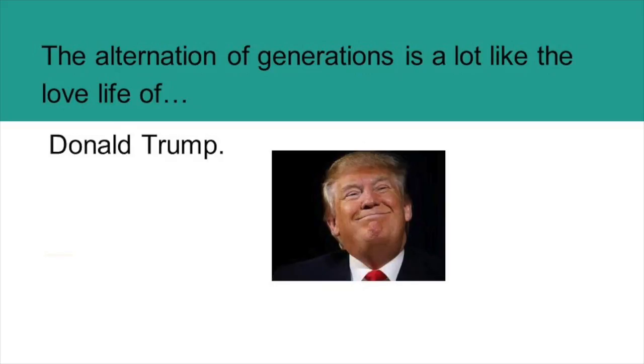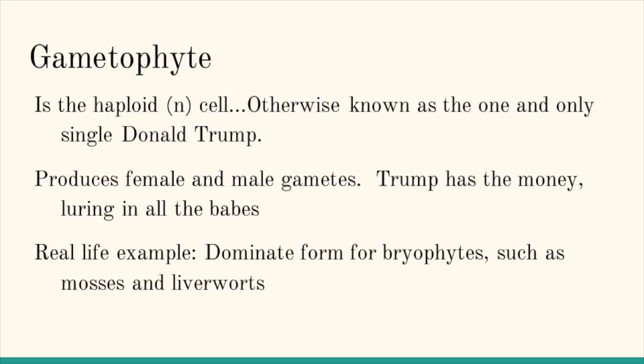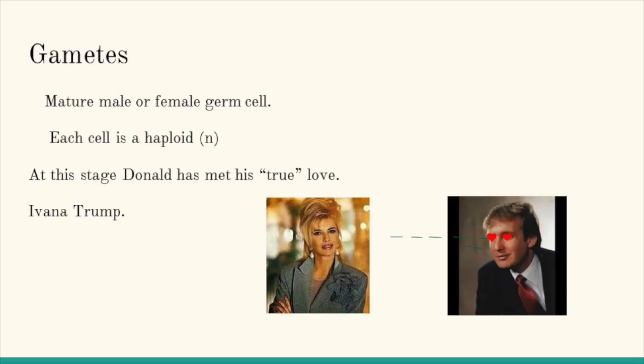The Alternation of Generations is a lot like the love life of Donald Trump. The gametophyte is a haploid cell, otherwise known as the one and only single Donald Trump. The gametophyte produces female and male gametes, and in Trump's case, he has money to lure in all the babes so that he can reproduce. In real life, examples of this dominant form are bryophytes, such as mosses and liverworts.